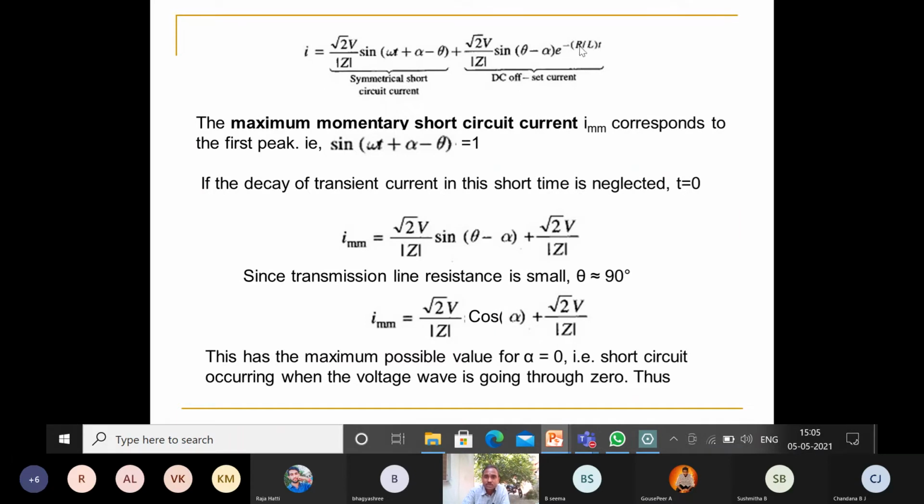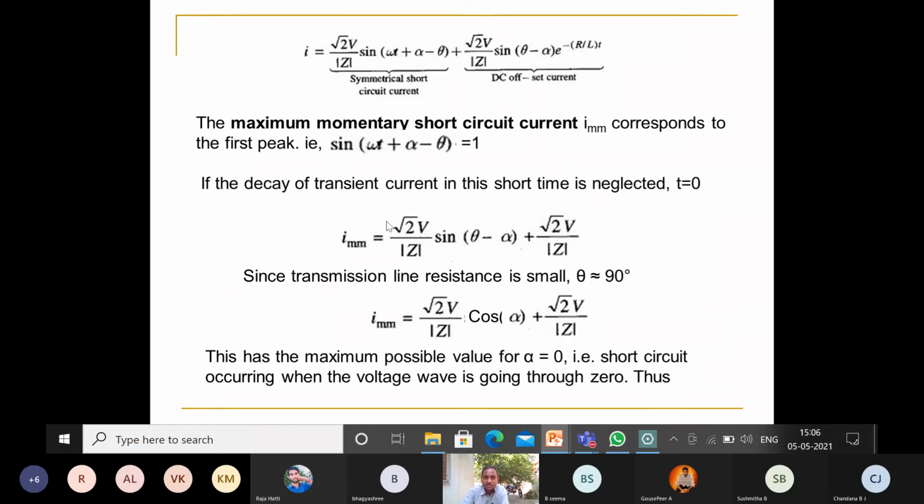If t is equal to 0, what happens? This entire exponential term becomes 0, and e raised to 0 is equal to 1. So what is the remaining term? Root 2 into V by Z into sine of theta minus alpha.